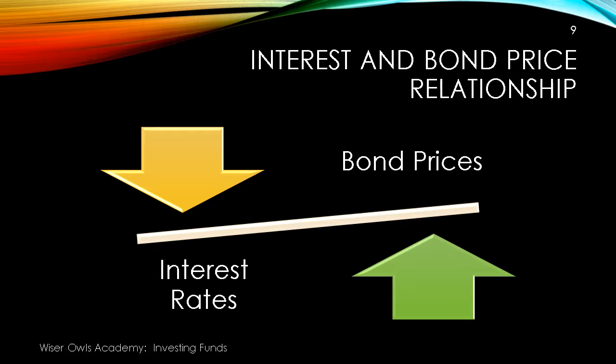That is so because bonds have been issued in the past when the interest rates were high, and they were priced at a certain dividend coupon rate so that you could make more profit as compared to keeping it in the bank. That was the reason why the bonds came out, to attract money from the markets. So if the interest rate goes up, the bond prices come down, because then people would invest in other instruments. So that is one thing to remember. If the interest rates are sliding down, bond prices are going to go up.